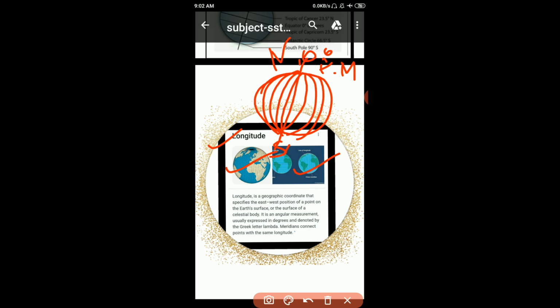So, longitude is a geographic coordinate that specifies the east-west position of a point on the earth's surface. This is longitude. Okay. So, the imaginary lines which run vertically from north to south across the globe are called longitude. The longitudes are known as meridians of longitude.